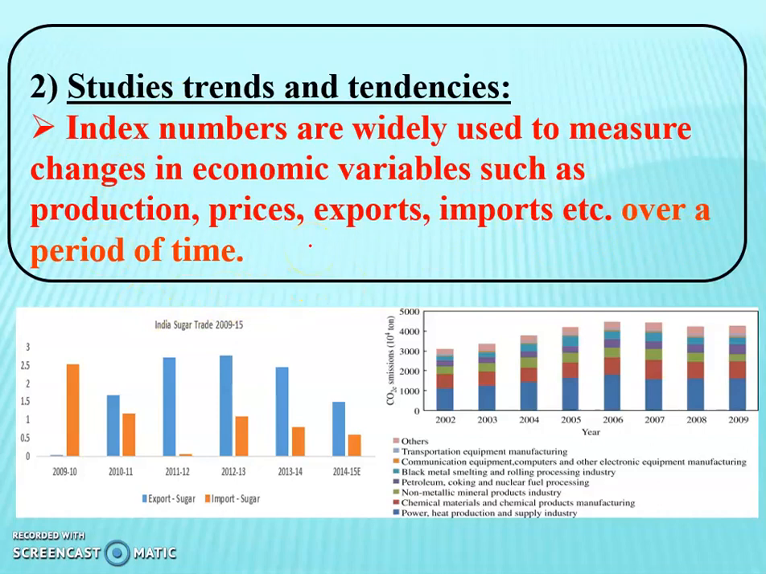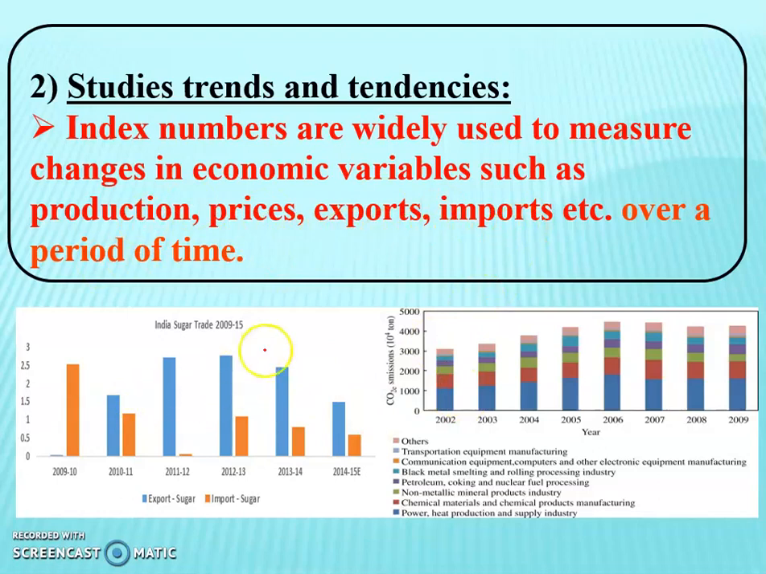As we know, in index number, we generally compare the current year with the base year or previous year, right? So in this particular comparison, we consider different economic variables, for example, production, prices, export, import, etc., over a period of time. Means here we are comparing two time periods along with the production, prices, export, import, etc. So we can measure any one economic variable with the help of index number.